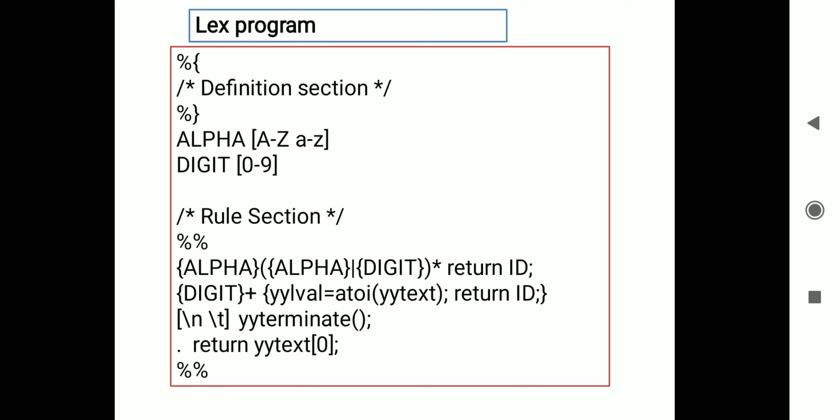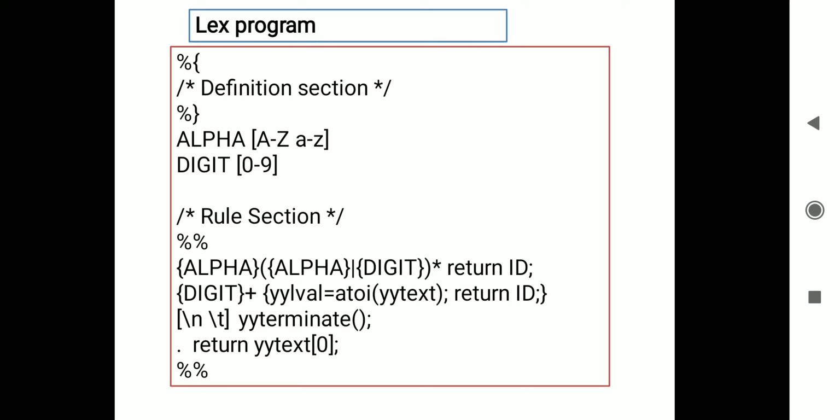Then we need to write the rule section, where we follow some syntax. In the rule section we need to write regular expressions along with their actions. Here alpha is nothing but any alphabet, a to z. If we get an alpha followed by a combination of alpha or digit, that is what we call an identifier, and it simply returns ID. Or if digit plus, a number of digits from 0 to 9 in combination, is there, it again returns ID, that is, it returns numbers.